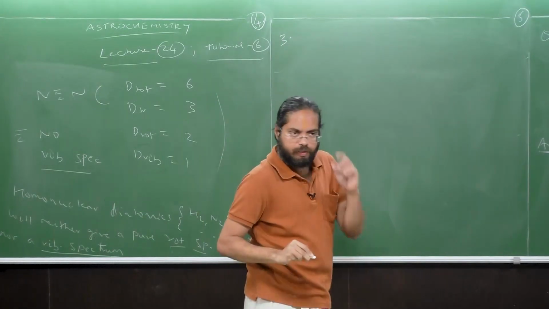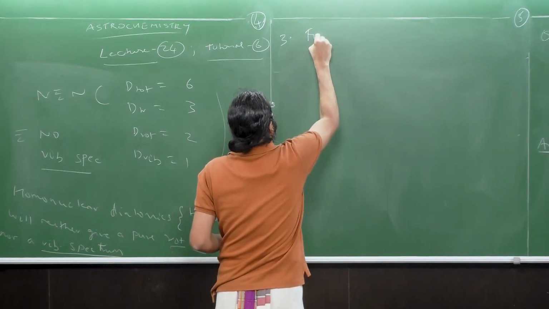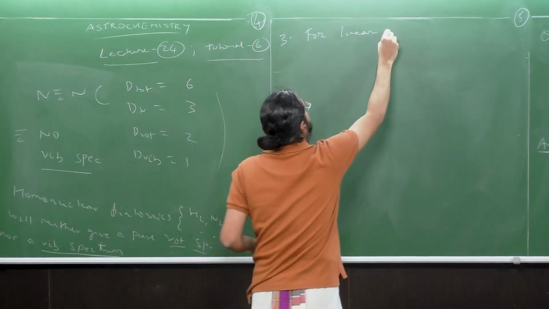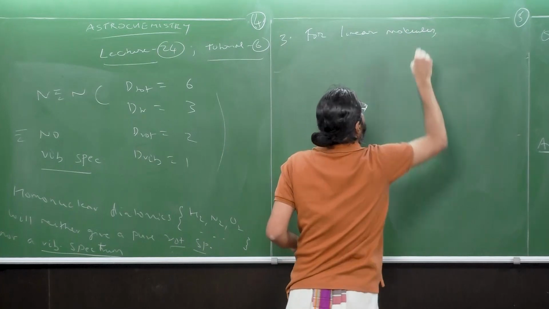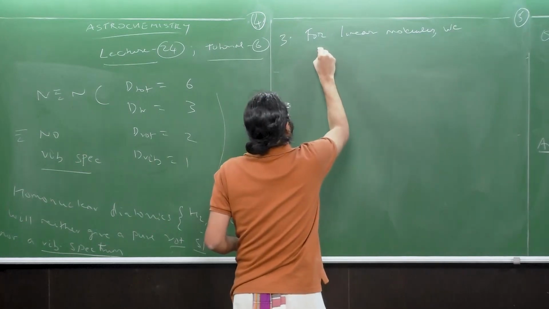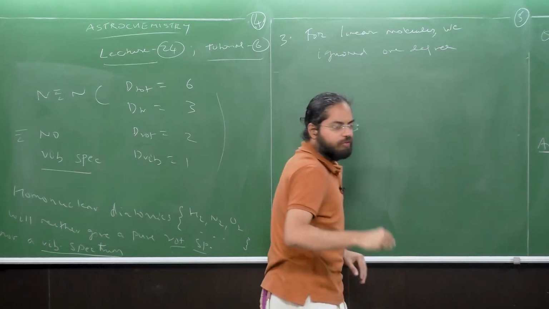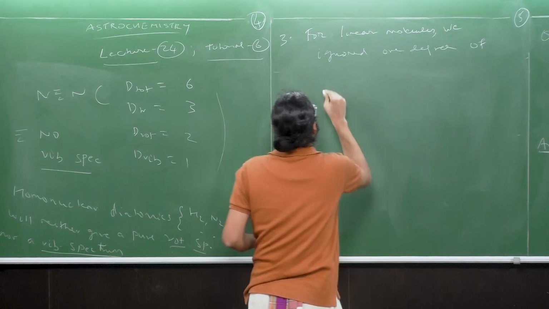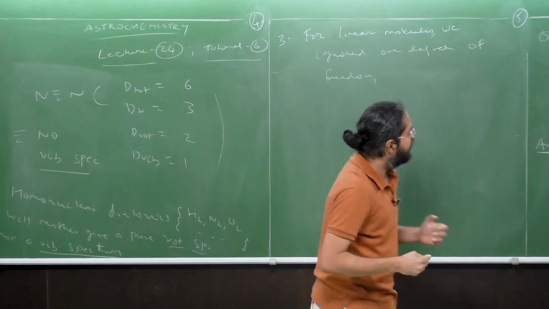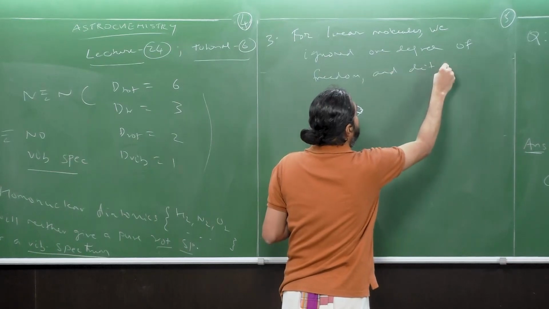This should be question 3. This question is that, recall in the lecture, for linear molecules, we ignored, remember, one degree of freedom, and further did not say why.